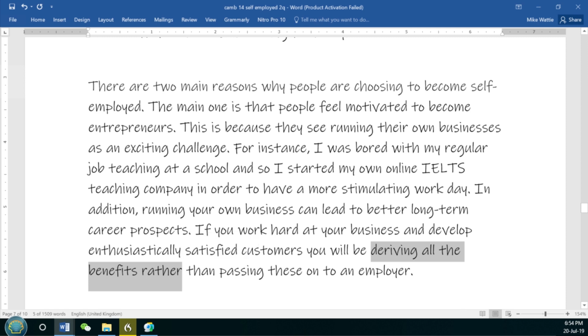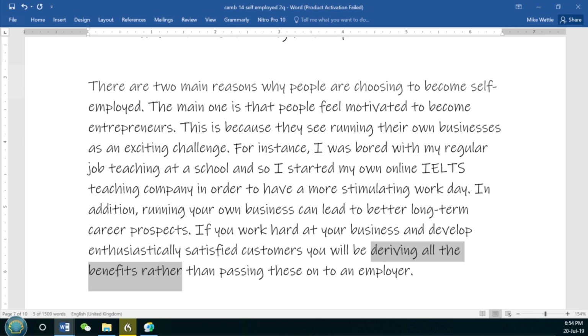And then the explanation of this: if you work hard at your business and develop enthusiastically satisfied customers, you will be deriving all the benefits rather than passing these on to an employer.